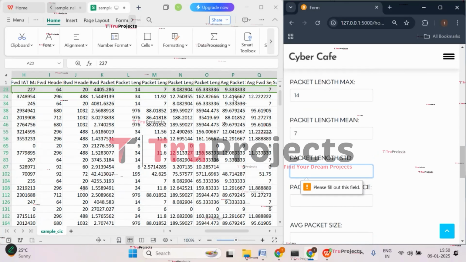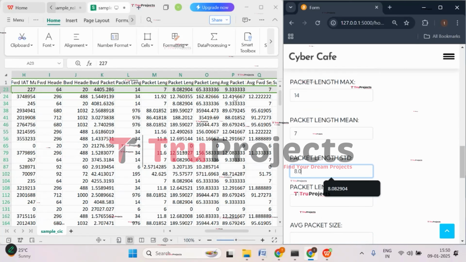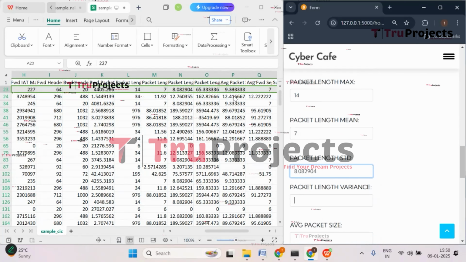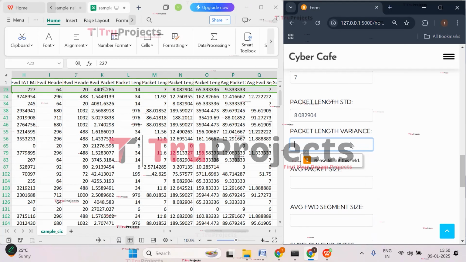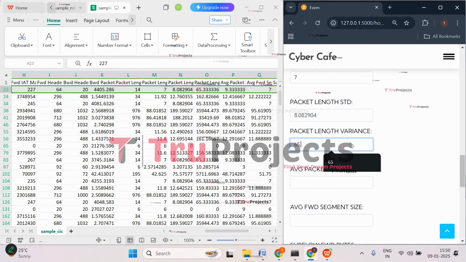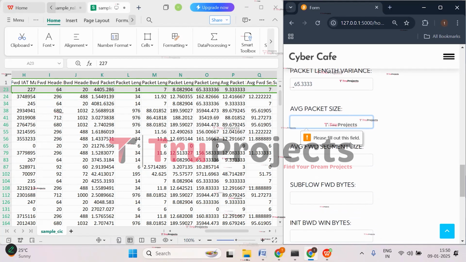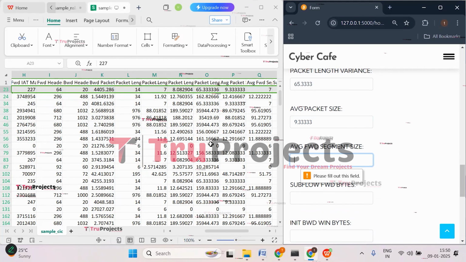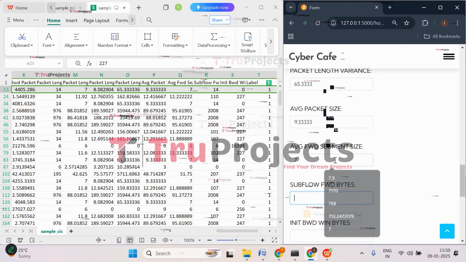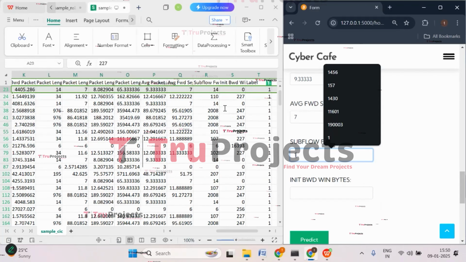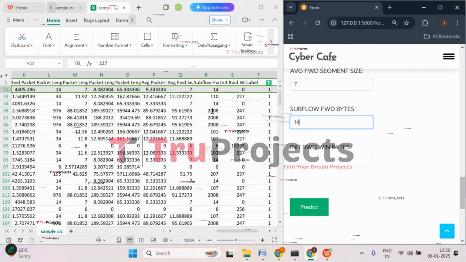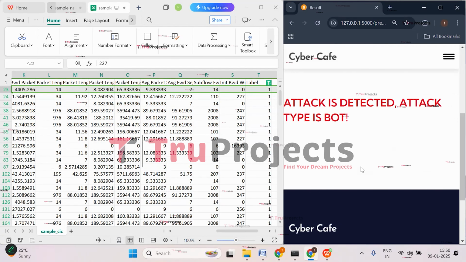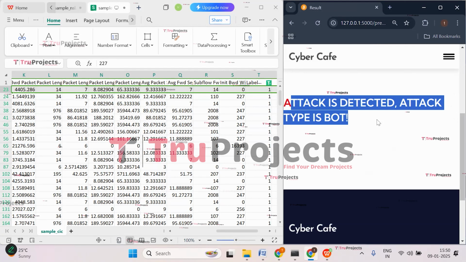Packet length standard deviation is 8.082904, and variance is 65.333. And then average packet size is 9.333, and average forward segment size is 7. Subflow forward bytes are 14, and initial win bytes are 0. Now click on predict. So here we got the prediction that attack is detected and that attack type is bot attack.